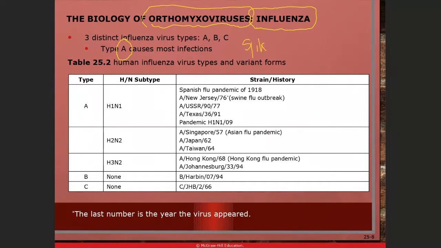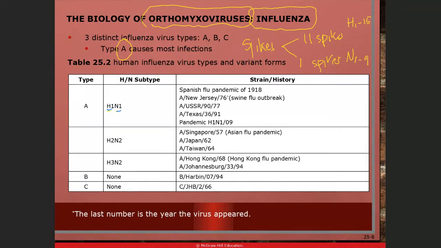So the spike for the flu virus has 2 subtypes, which is the H spike, okay, and the N spike. Now the H spike, there are H1 until H15, so there are 15 subtypes of H spike. The N spike has 9 types, so 1 until 9. That's the reason why it has a number over here. So H1N1 means that it has subtype 1 for the H and subtype 1 for the N.